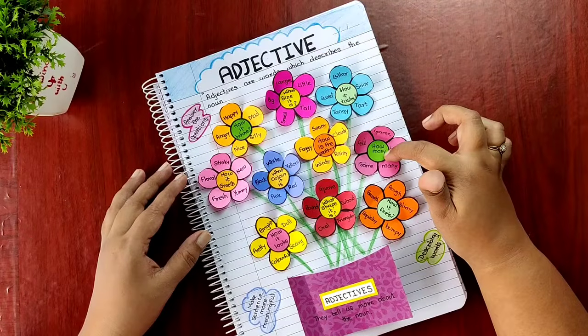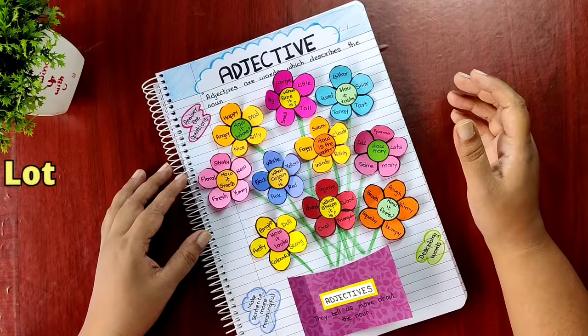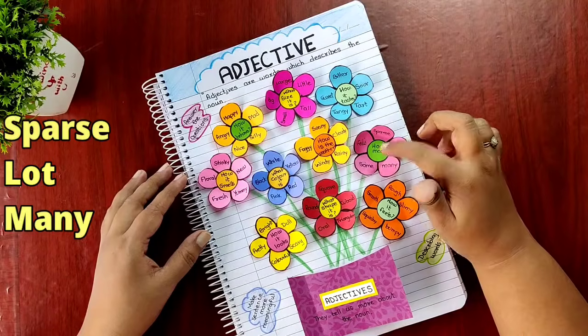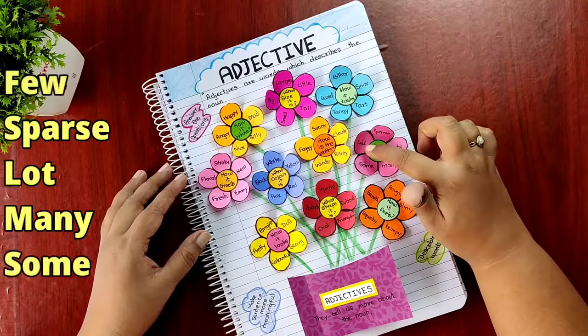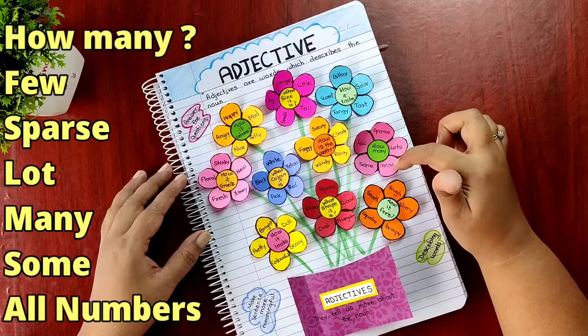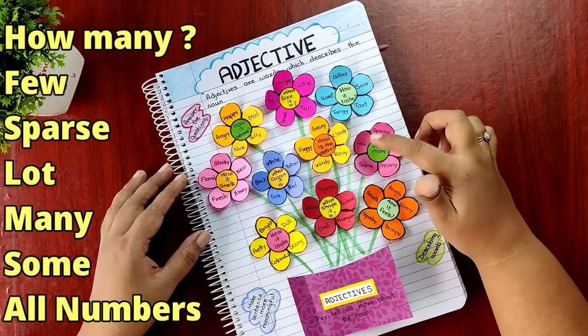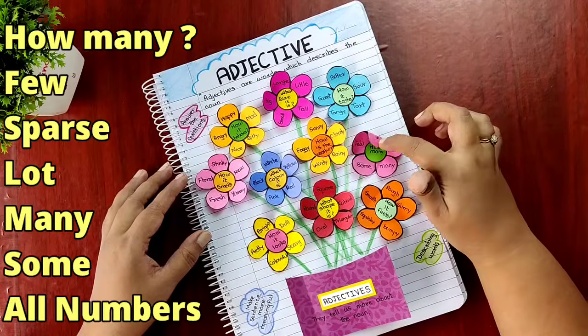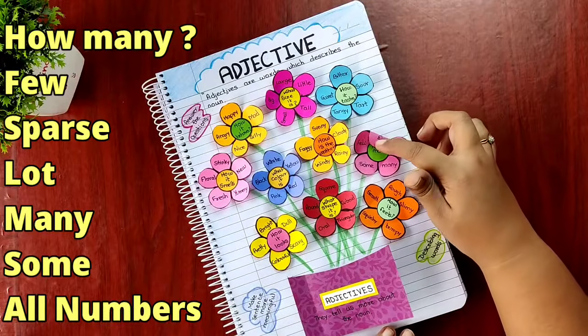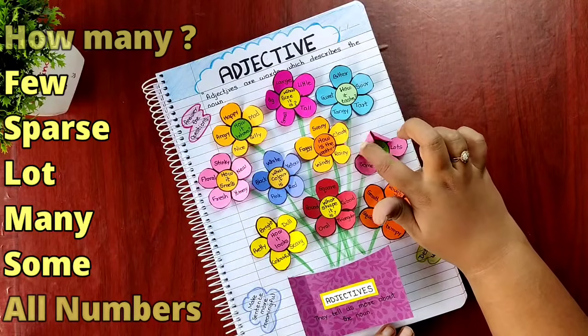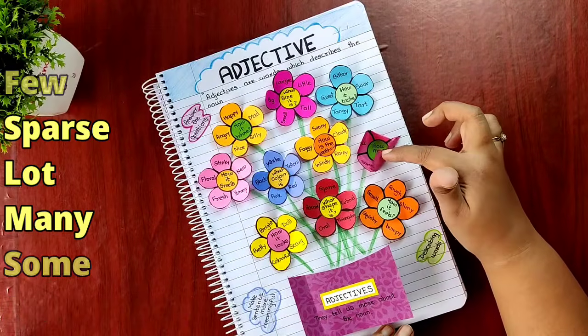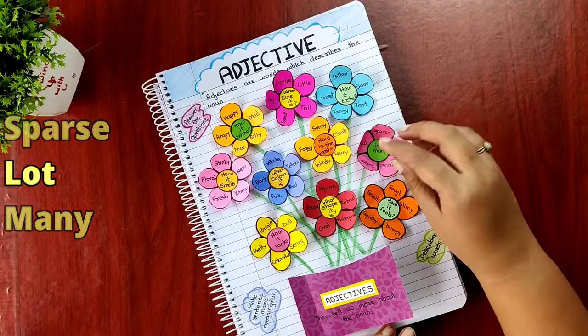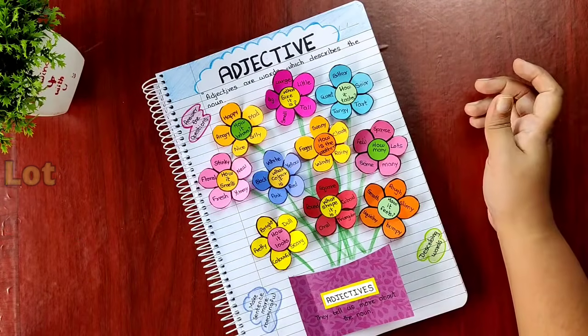Then how many, that is numbers, these are the adjectives. And also some words like few, spare, lots, many, some, these are also adjectives along with the numbers. Some I have taken over here like 3, 4, 50, 1 or 2. So all the numbers are adjectives.